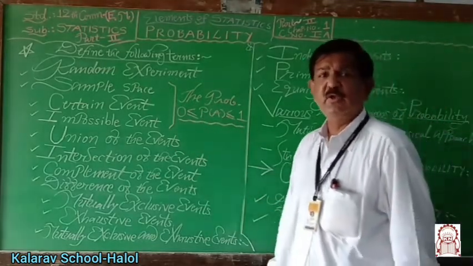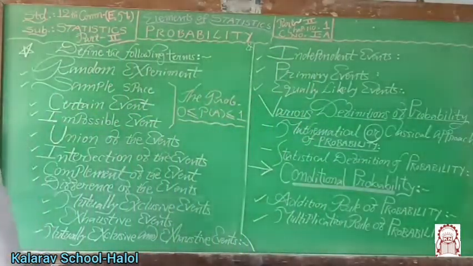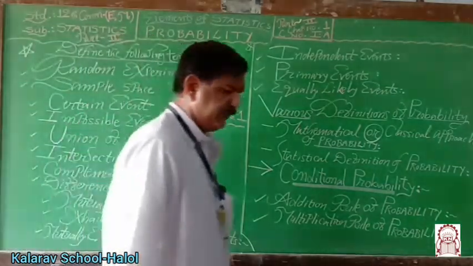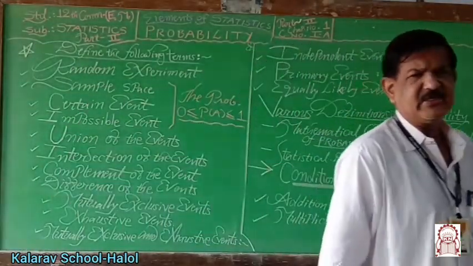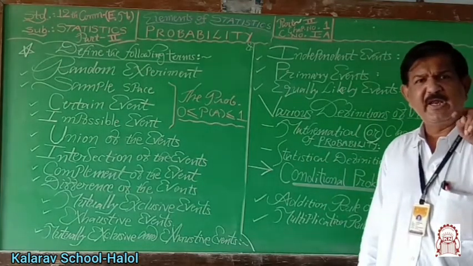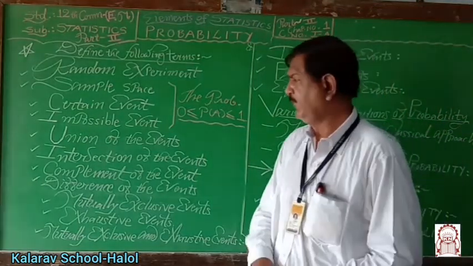Now, what are the union of sets and intersection of sets? Sets mean events in the probability sense. Union of the events and intersection of the events. Let capital S or capital U be the sample space of any random experiment.